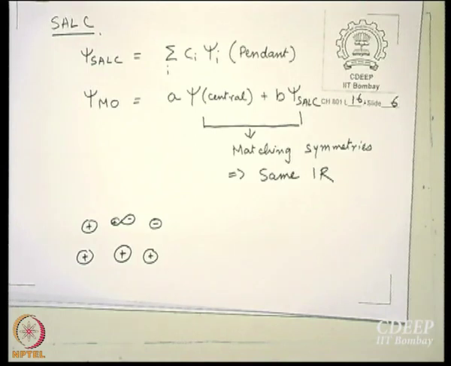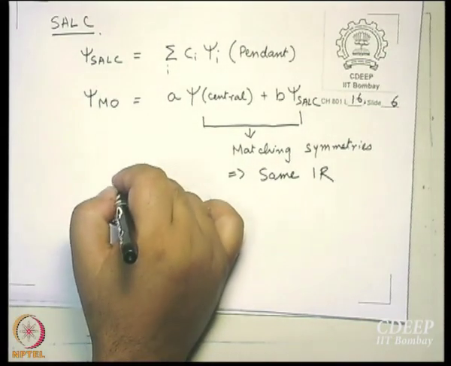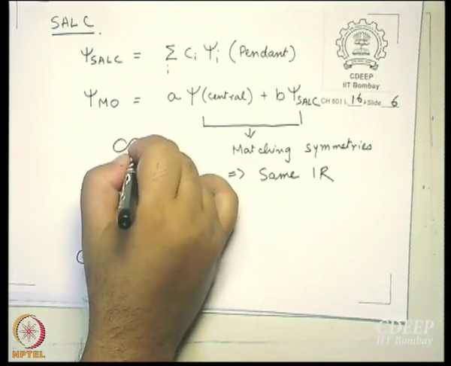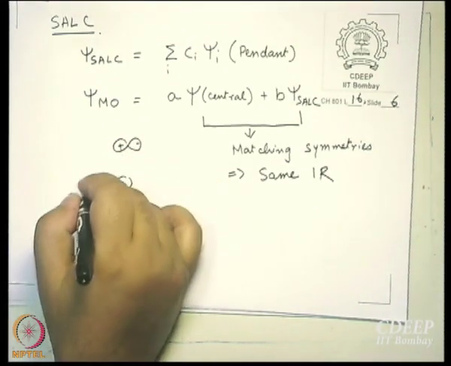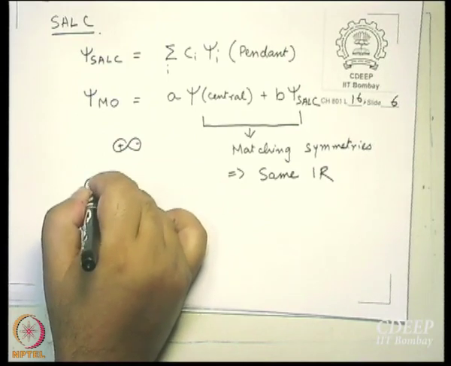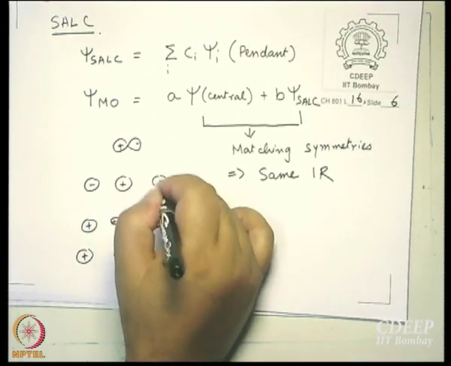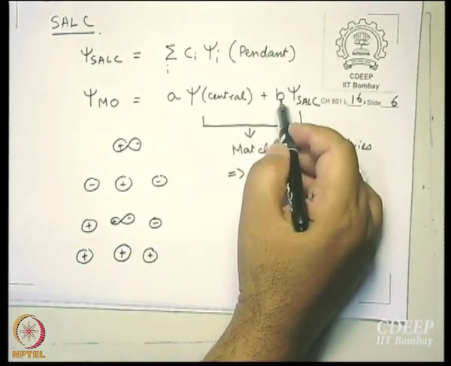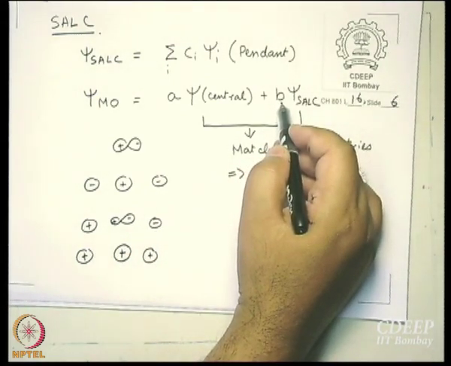But whatever I have drawn here is basically bonding interaction. You can have anti-bonding interaction also. How will I get the anti-bonding interaction? I can keep the central atom AOs the same, but I can change the sign of the SALCs. Instead of plus plus, I can write minus minus, and what all that it means is that B has become minus B, right?